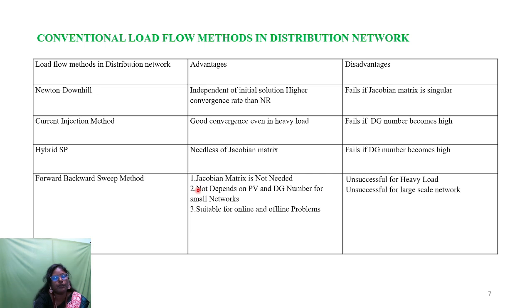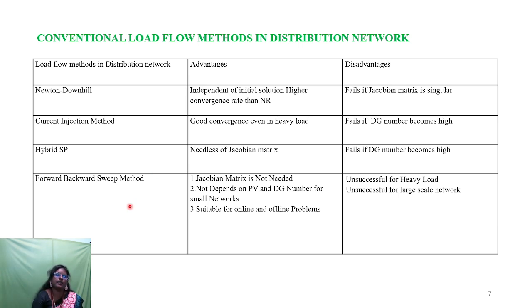Next we can see the distribution side conventional methods. There are four categories: one is Newton downhill, second is the current injection method, third is the hybrid SP, where SP means superposition, so the hybrid superposition method, and fourth is the forward backward sweep method.